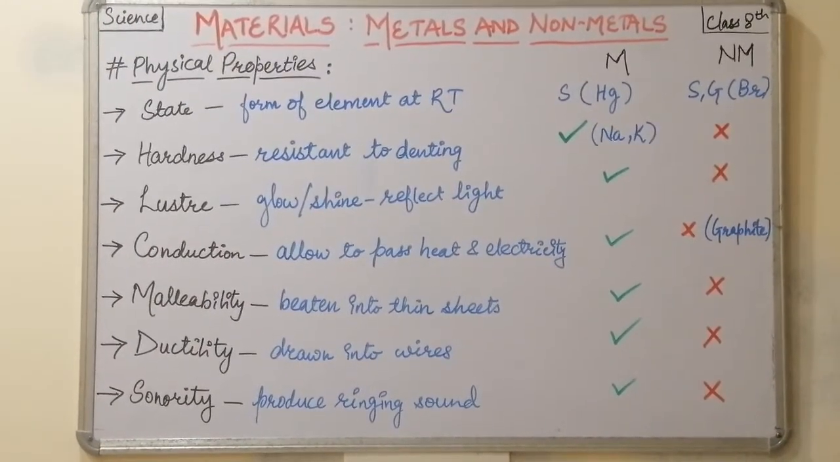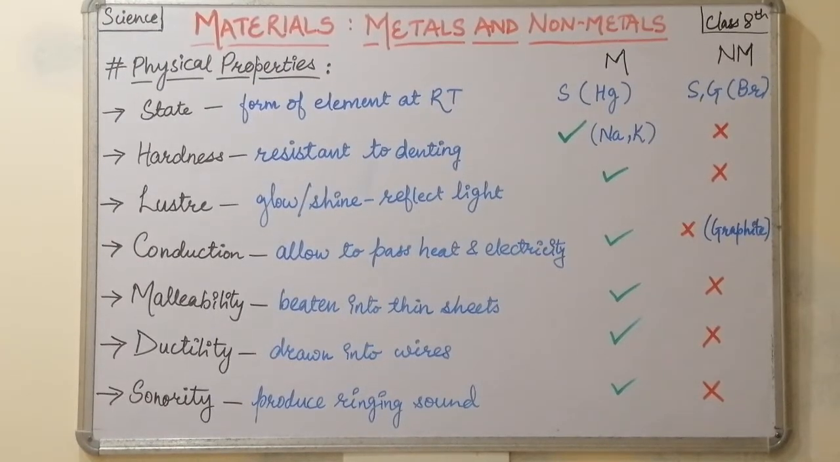Today we are going to start with chapter number 4 of your science textbook, Materials, Metals and Non-Metals. First of all, we have to know about materials. Now these materials, the smallest part of the material is the element, and the smallest part means which cannot be divided further.